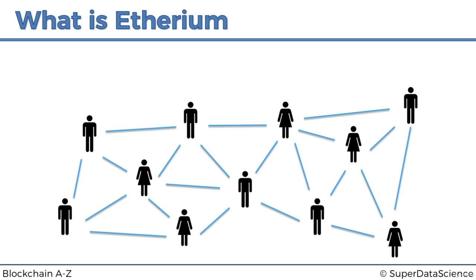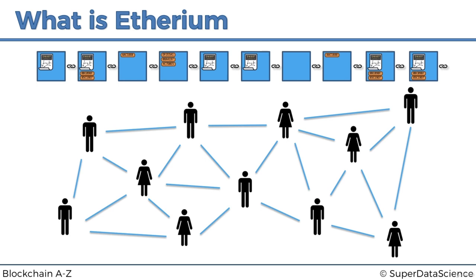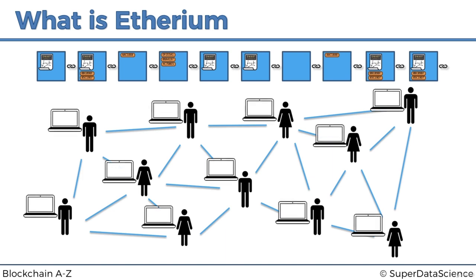So how about we build a blockchain, and we'll talk about what smart contracts are in a bit more detail further down the track, but we build a blockchain that not only allows us to store transactional data, but actually allows us to store programs and facilitates the execution of programs, and that way we can decentralize any application that we build. How are we going to decentralize it? Where are we going to run it? Well, we're going to run it on the computers of the people that are part of that blockchain.